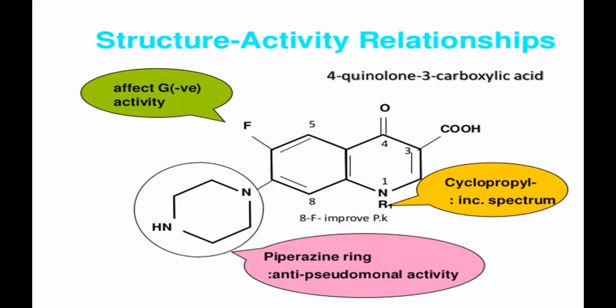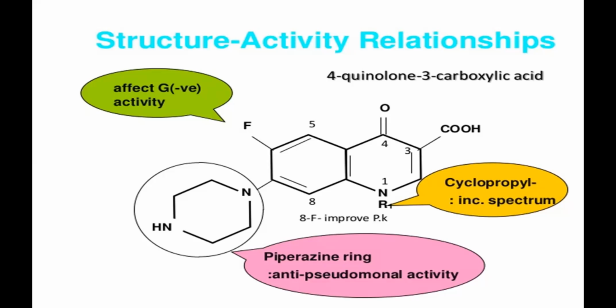So always see the basic structure. Whenever you're drawing a structure of a fluoroquinolone, these are the things that you have to remember. Nitrogen should be saturated or substituted with a cyclopropyl, ethyl, or a methyl. So that is the first thing. There should not be a double bond at the nitrogen. There should be a double bond between 2nd and 3rd, no double bond between 3rd and 4th. And there should be a carbonyl at the 4th position and a carboxylic acid at the 3rd position.